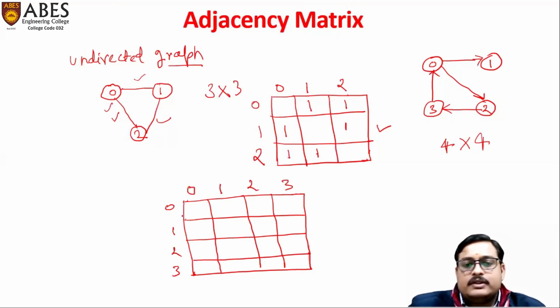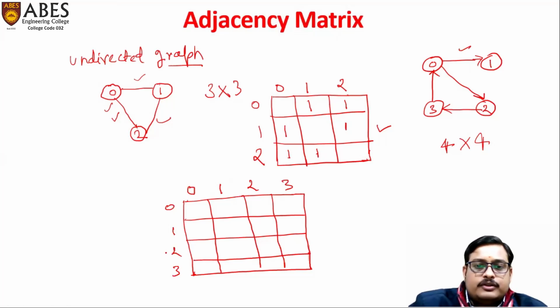So what we'll do, we'll see whether there is an edge from 0 to other vertices or not. If there is an edge from 0 to 1, 0 to 2, 0 to 3, we will simply put 1. If there is no edge, we'll put 0. Okay. So here you can see in the graph 0 to 1 there is an edge, so we'll put 1.